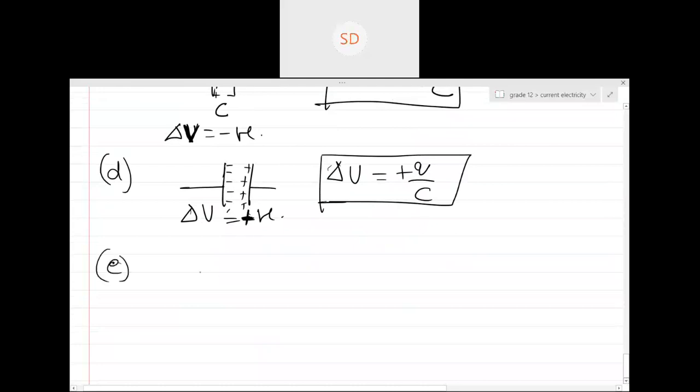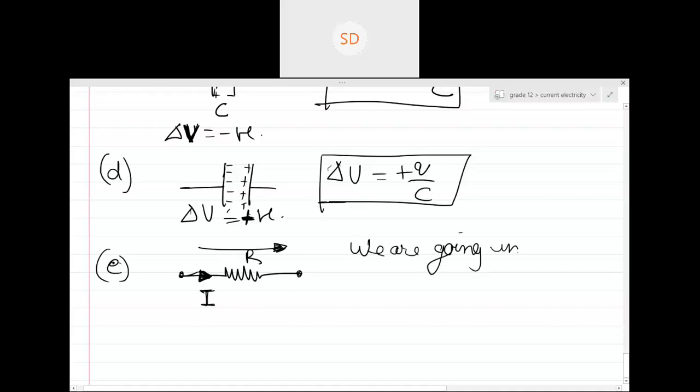Okay. Now when we talk about a resistance, tell me, does a resistor have a polarity, positive or negative? No, sir. So basically, what will be creating the potential difference? When a current flows, only then will the potential difference be able to be seen, right? So let's say this is the direction of current, and this is the direction of our movement. So that implies we are going in the direction of current.